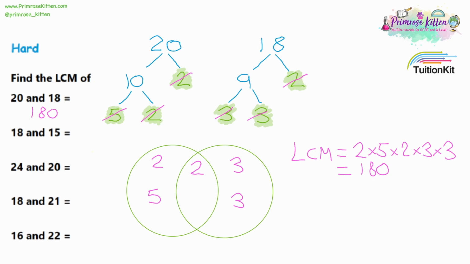Now, if we had written a list for this, then we'd have to write all the numbers in both times tables up to 180, and that's going to be close to 10 numbers in both lists. So has this method saved time? Well, it's probably taken us about the same amount of time, but we're going to see later there will be some questions where the list will be so long that this is the only method we can use. You'll also notice this method uses quite a lot of space, so I have to wipe the screen now and start on the next question with a fresh page.